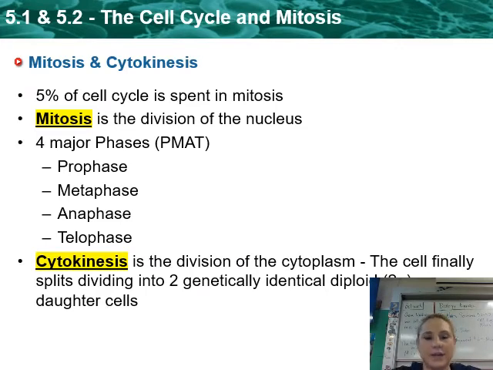And then finally, after mitosis, we have this process called cytokinesis. Cyto, cell, kinesis, moving away from. So it's the cell actually splitting into 2 distinct daughter cells. So cytokinesis is the division of the cytoplasm. The cell finally splits, dividing into two genetically identical diploid cells. Okay, diploid, 2N, two copies of each chromosome.